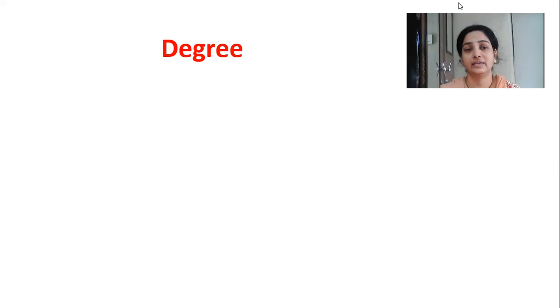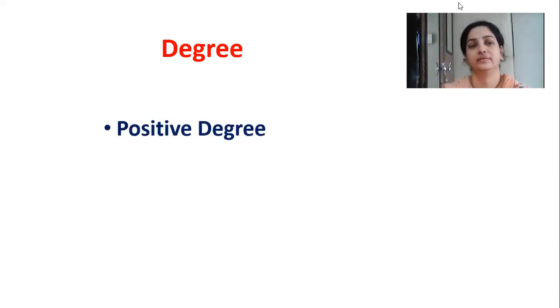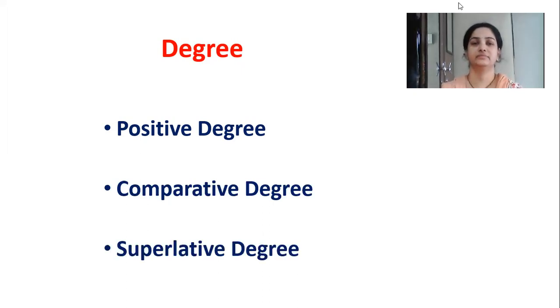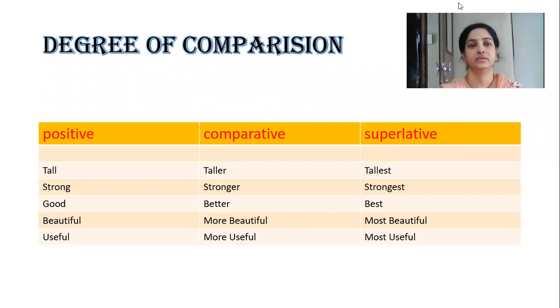There are three types of degree of comparison: positive, comparative, and superlative. Today we are going to learn these three types of degrees. You can see here the levels of adjectives: positive, comparative, and superlative. Tall is the positive one, then taller is comparative, and tallest is superlative.